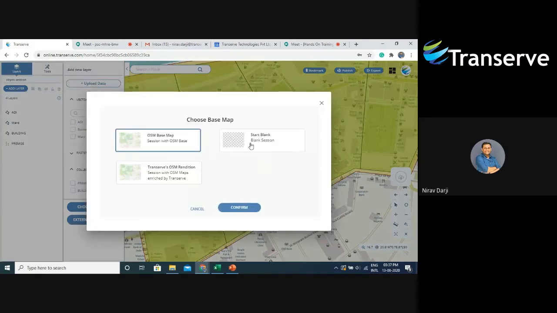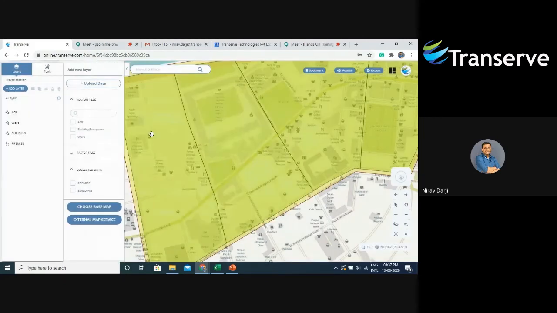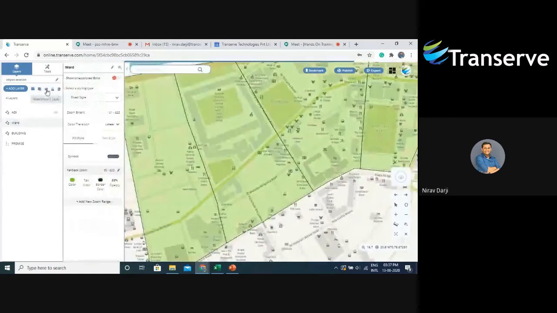You can also choose a background map. You can either have a blank session, which will show a gray colored background, or an OSM base map, which will show the OSM map in the background. Now, as we can see, we can hide or show a particular layer.